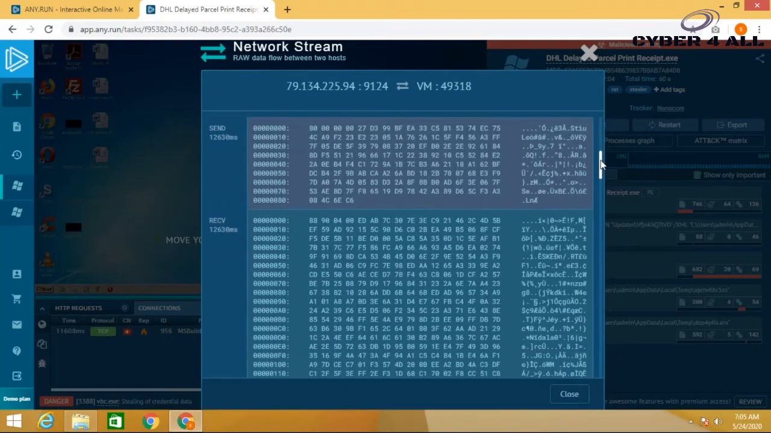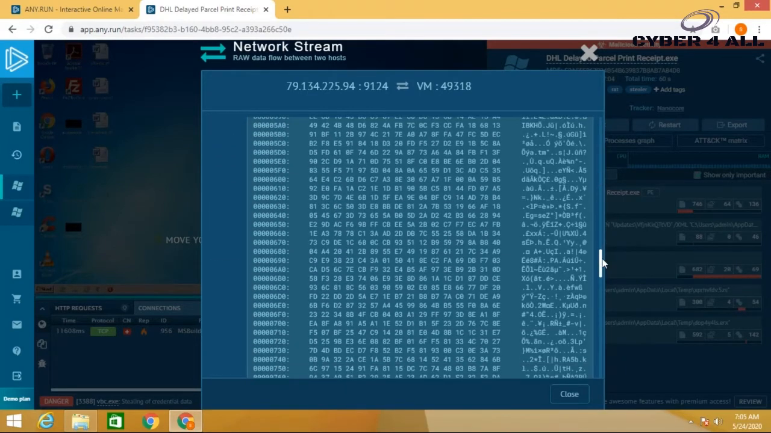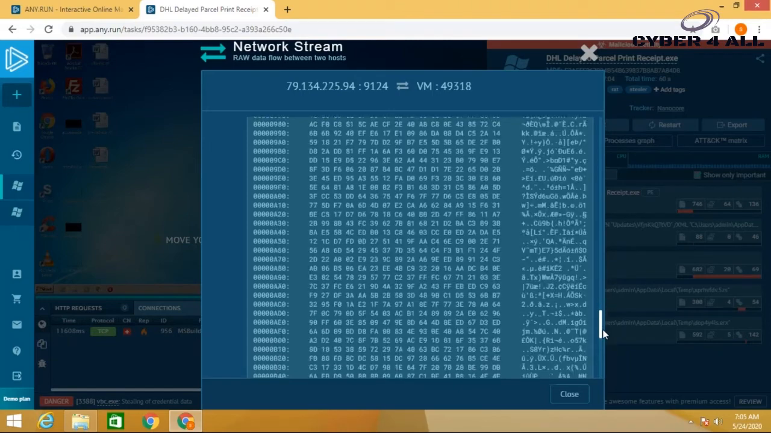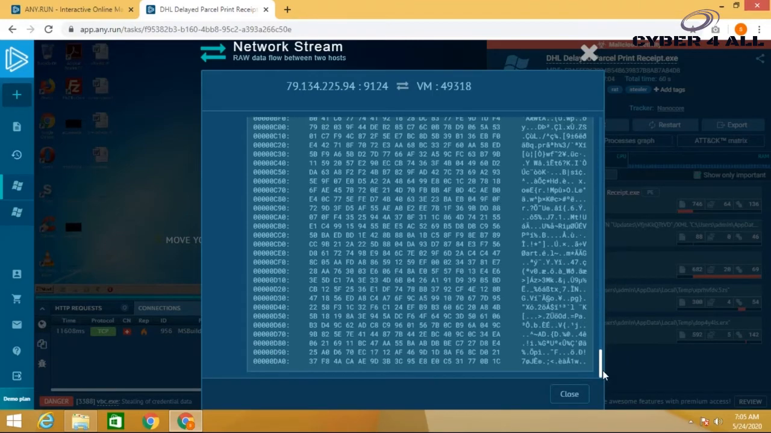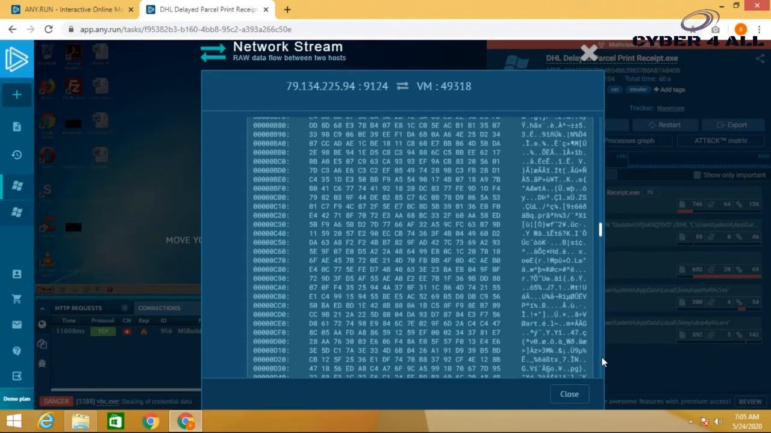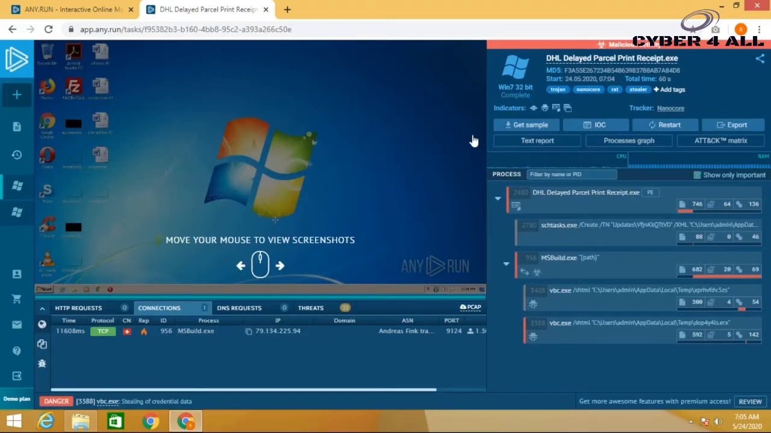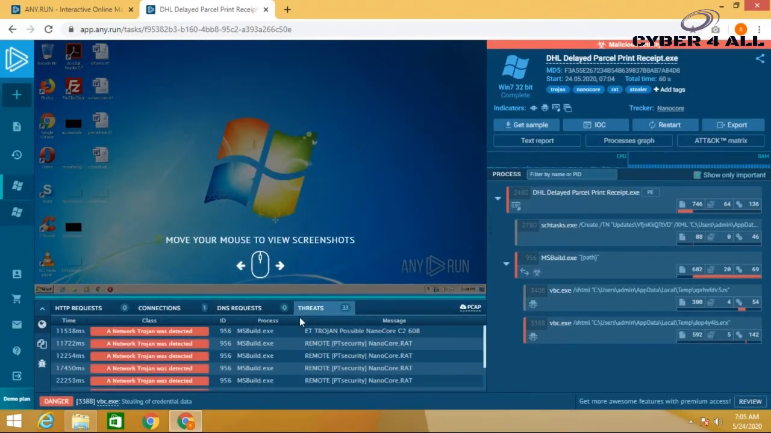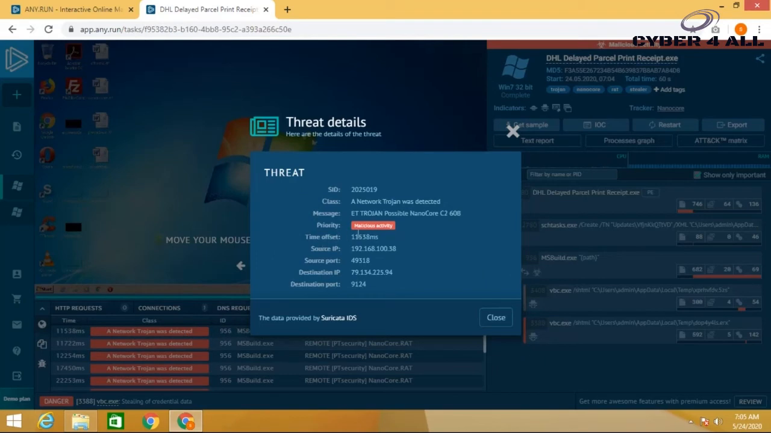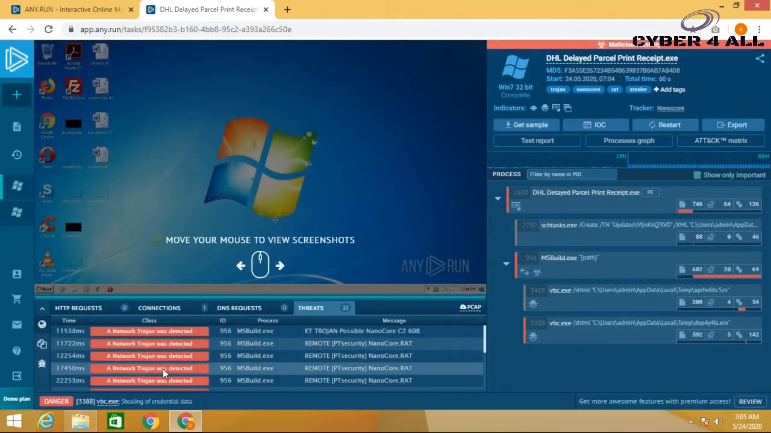Here are the connection details along with the IP and port to which the malware is trying to establish a connection. Here we can see the network stream of the established connection, that is the raw data flow between two hosts that is happening right now. Here is the list of all detected threats, which are found to be in the form of network Trojans. And here are the threat details regarding each threat.